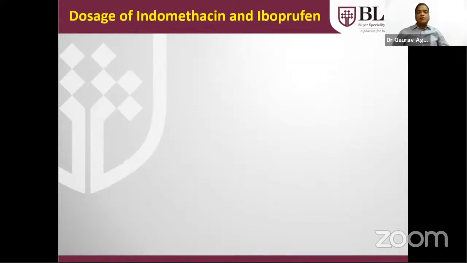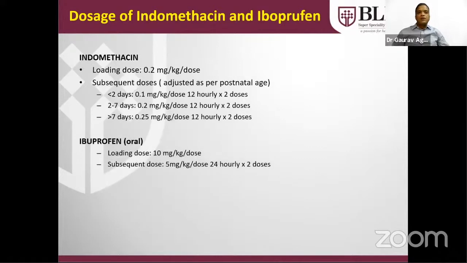Commonly used drugs nowadays are ibuprofen and paracetamol. Indomethacin I never used in last 5 years. Brufen has to be given orally. There is no IV for brufen. Loading dose is 10 mg per kg per dose, and subsequent doses 5 mg per kg per day for 2 days. Meaning 20 mg per kg is the total dose for one cycle of brufen. If one cycle is not effective, then we can give a second trial also in the same doses.